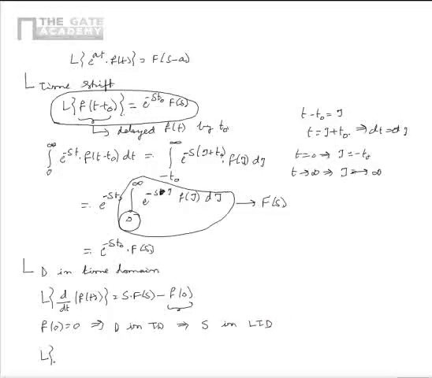Similarly, we can show that the Laplace transform of d square by dt square of f of t is equal to s square into F of s minus s into f of 0 minus f dash 0. Here, please note that f of 0 is the value of f of t at t is equal to 0 and f dash 0 is the value of f dash t at t is equal to 0.